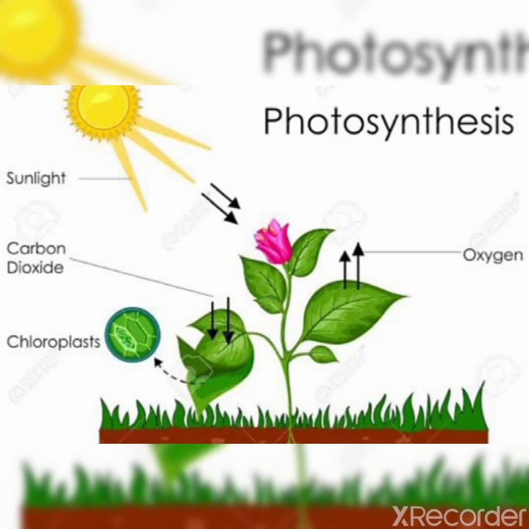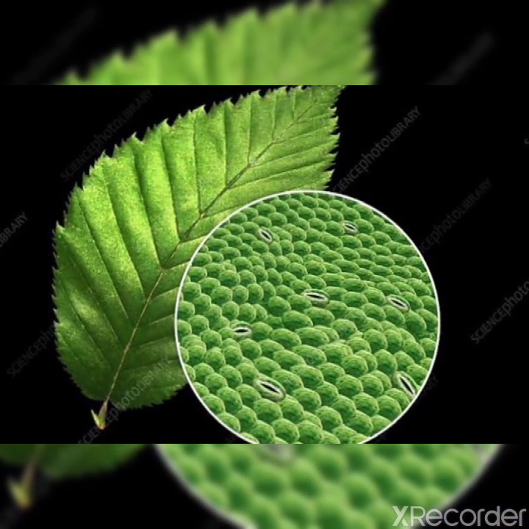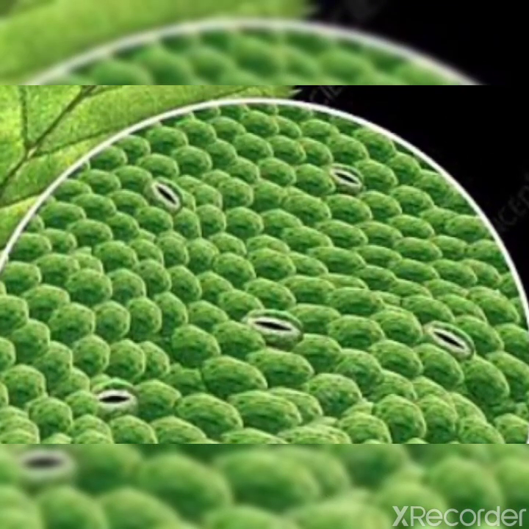The plants take in carbon dioxide through the stomata present on the leaves. You can see in the figure, these are stomata which are present on the leaves. Clear? So in leaves there are many pores called stomata, which you can see in the figure, that provide greater surface area for gaseous exchange. Clear, class? So in plants exchange of gases takes place through stomata.